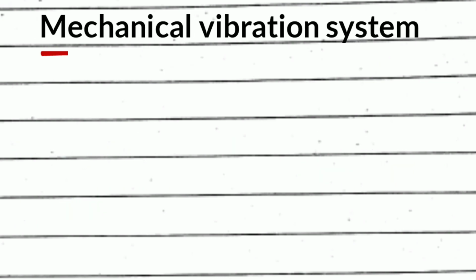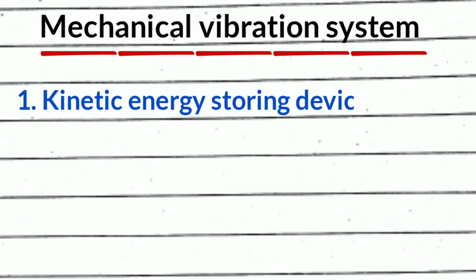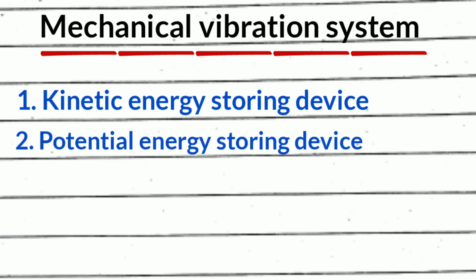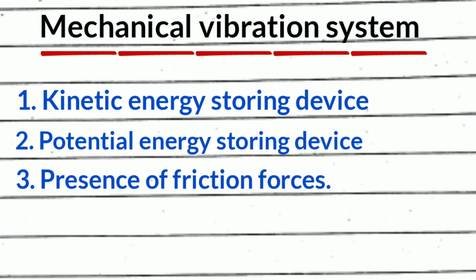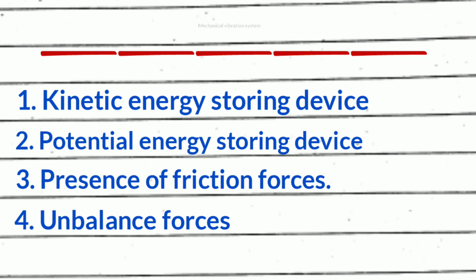Now any mechanical vibration system must have four things. First, kinetic energy storing devices. Second, potential energy storing devices. Third, there should be kinetic friction, meaning there should be a friction force. And last one, the presence of unbalanced forces. If these are not present in any system, then the system is not called a mechanical vibration system.